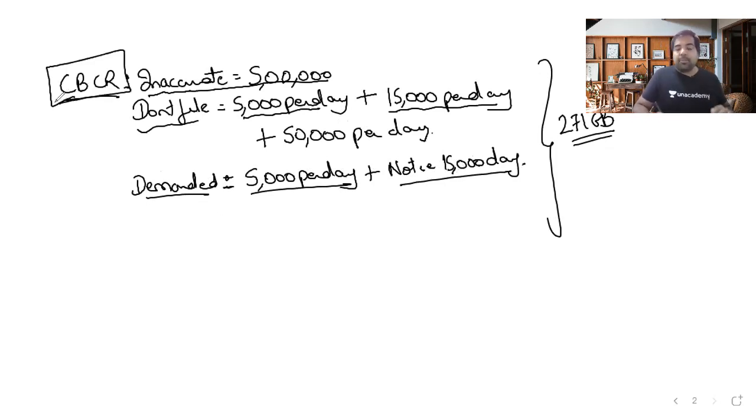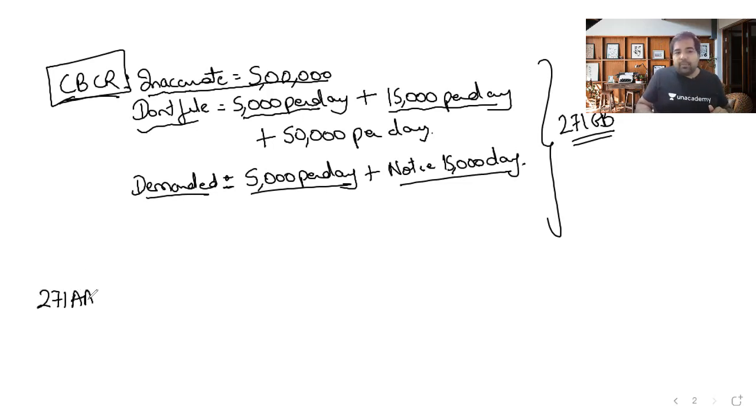3 penalties, be with me. So let's revise penalties, but after we finish this, 5 lakh rupees here. The most dangerous penalties are here. 5 lakh if inaccurate details, 5,000 per day for the first 30 days. So after that, 15,000. And if they send you a notice and still you ignore, 50,000 per day. And if they demand some information with respect to CBCR and you don't give it, 5,000 per day. And after the notice, 15,000 per day. This is 271 GB. And guys, in transfer pricing,